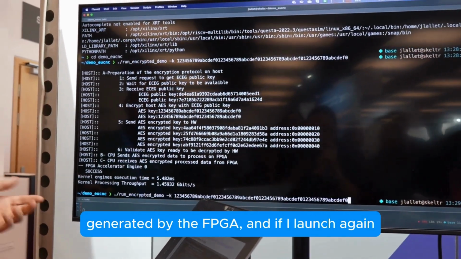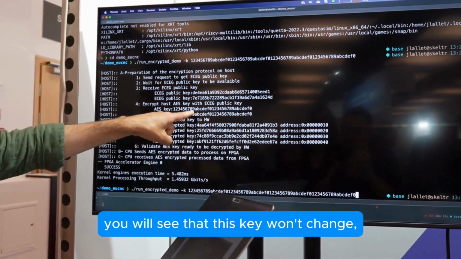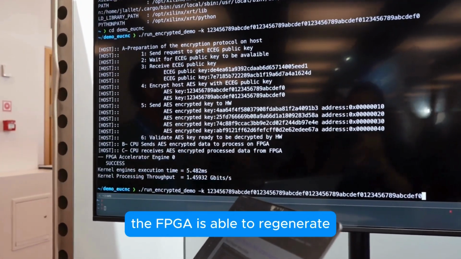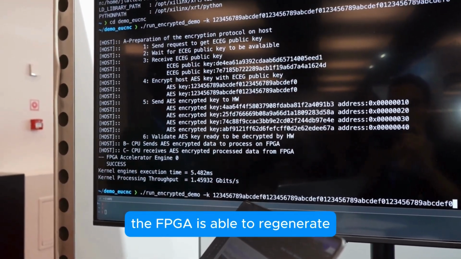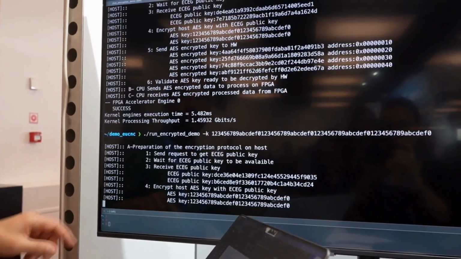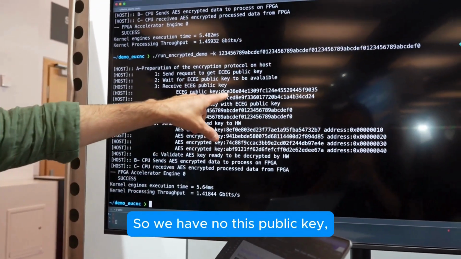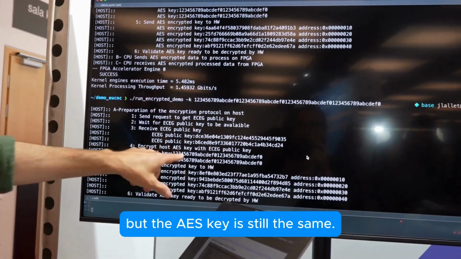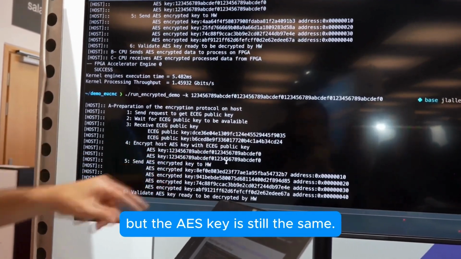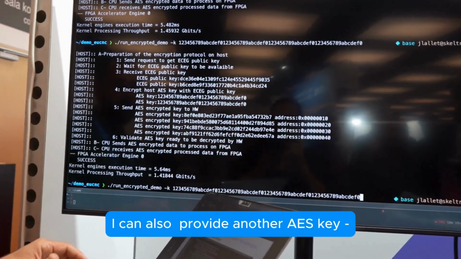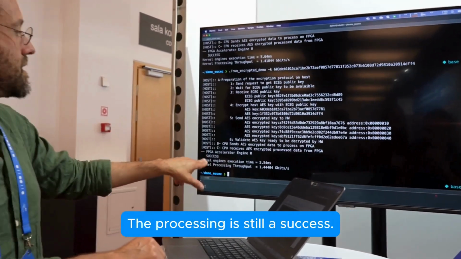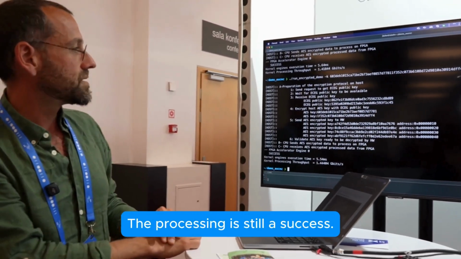And if I launch again, you will see that this key won't change, but the public key has changed. Each time we have a request, the FPGA is able to regenerate a new key. So we have now this public key, and before you saw it was another public key, but the AES key is still the same. I can also provide another AES key. It's not an issue, you will see, the processing is still a success.